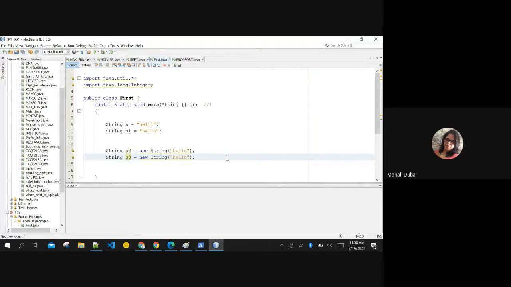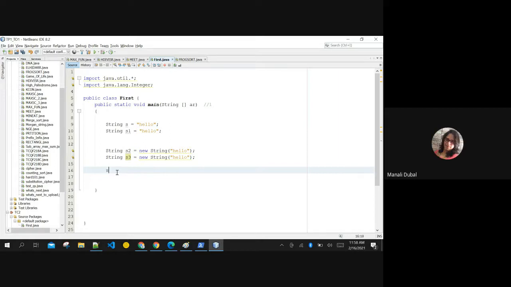You remember this, right? If I print the memory location of this, then both will have different memory location, right? Same with S2 and S3, they are in different memory location, but S1 and S will have the same memory location because they are in string constant pool. This we have seen. Do you remember this?